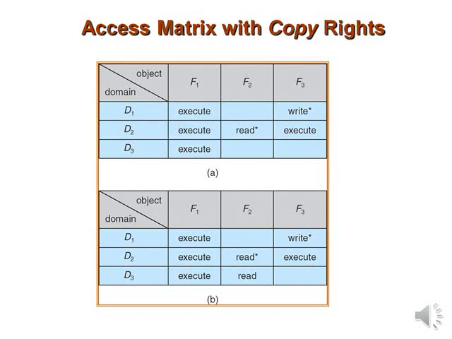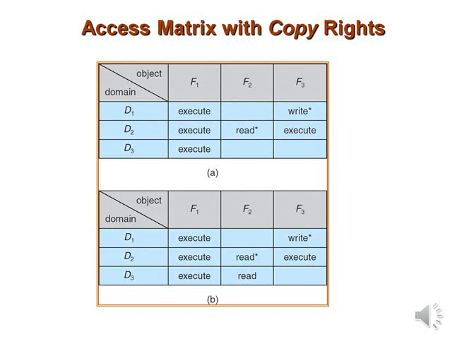Now this scheme has two variants. The first one is a right is copied from access(i, j) to access(k, j). It is then removed from access(i, j). This action is a transfer of a right rather than a copy.